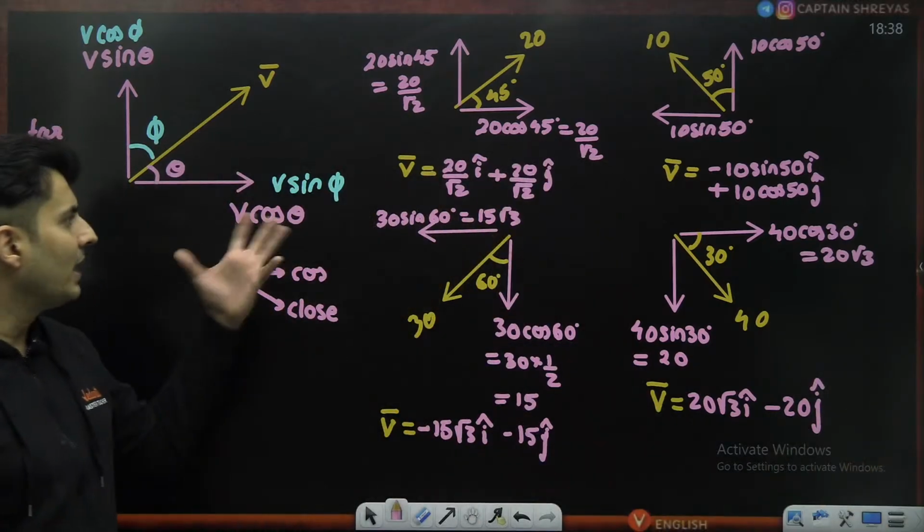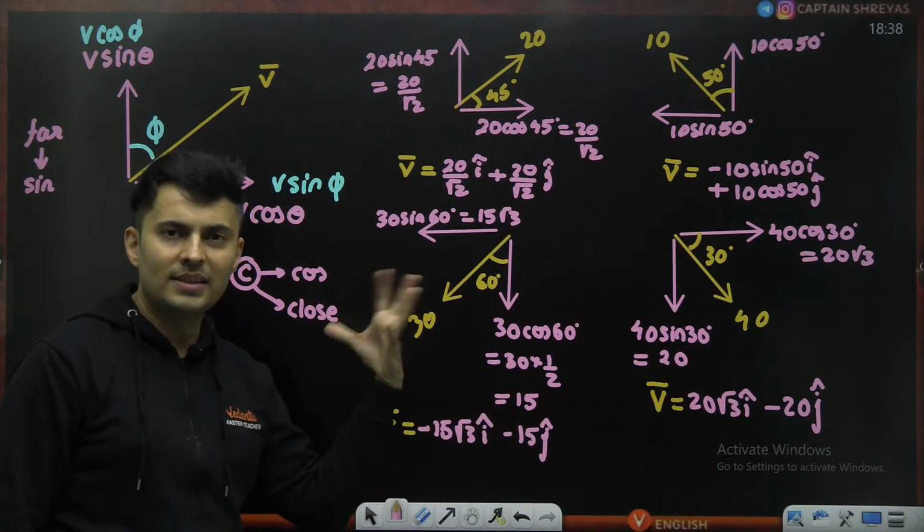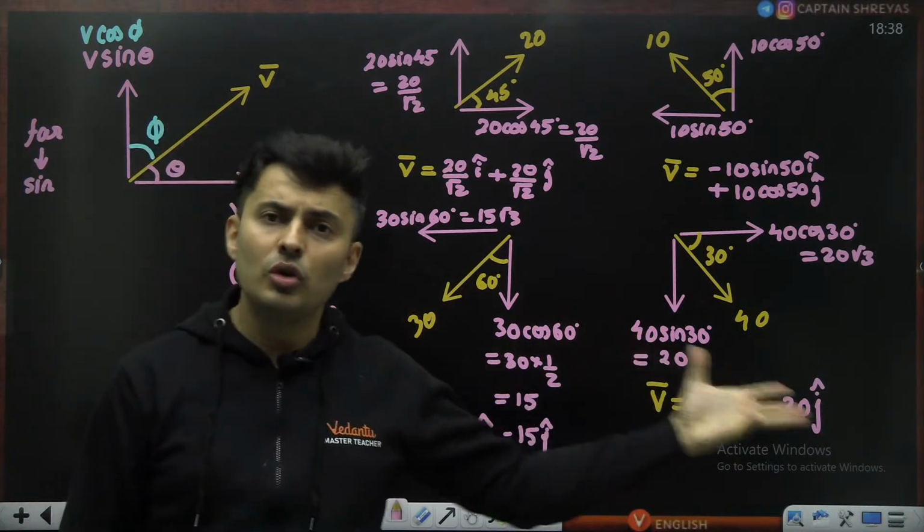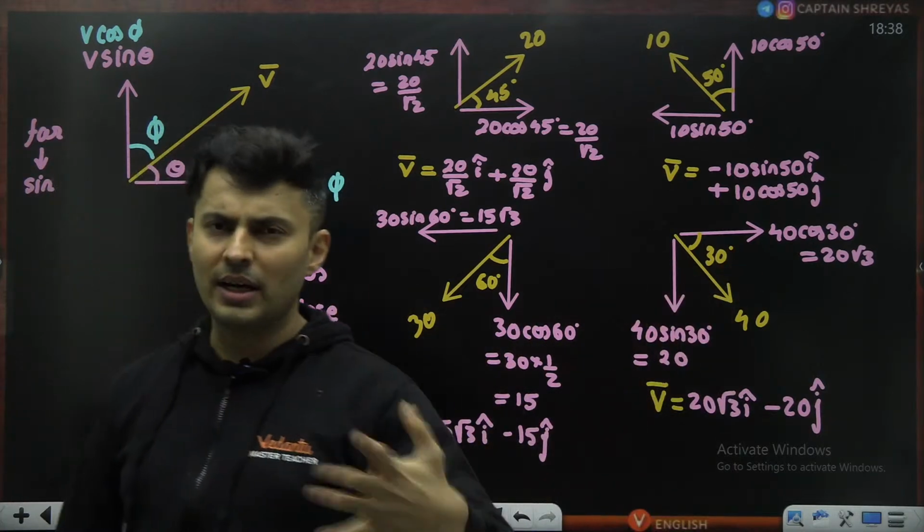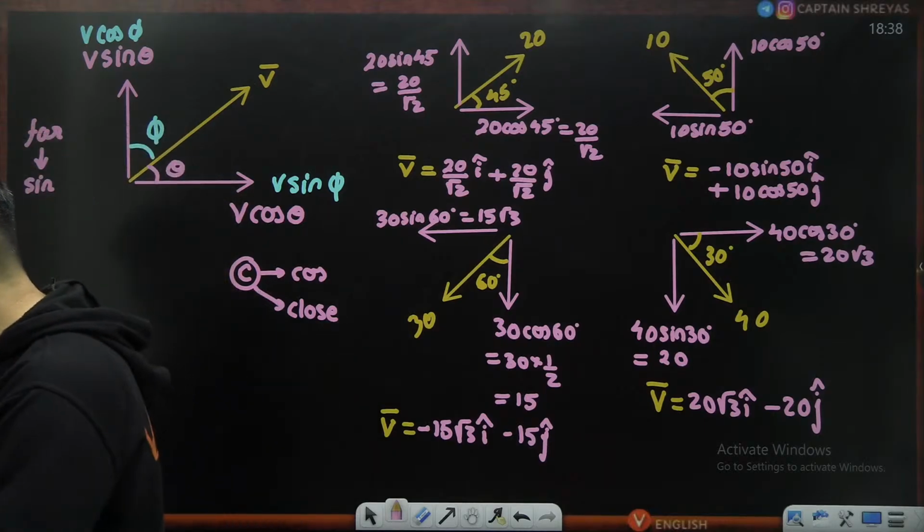So that's how to take any vector, split it into components, and write it in its unit notation, which can be further used for addition, subtraction, multiplication, whatever it is.